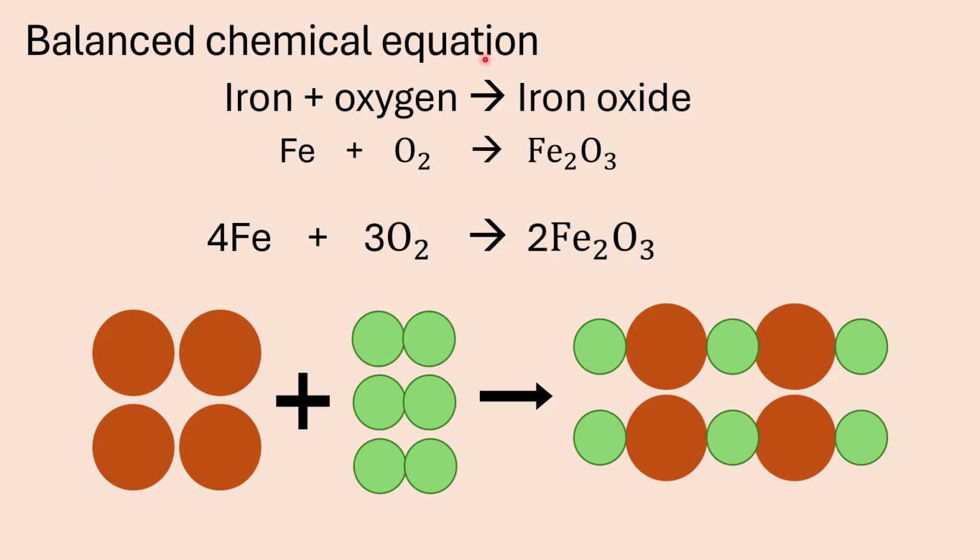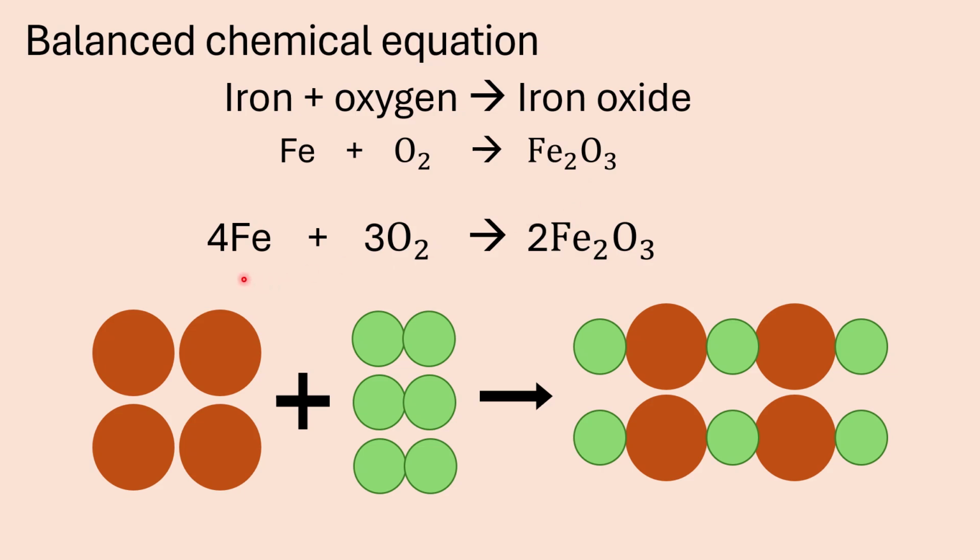Now the balanced chemical equation of iron plus oxygen to form iron oxide. The iron oxide that we are talking about here is red iron oxide, the rust that forms on the layer of the iron. So it will be iron, the symbol is Fe, oxygen is O2, and the chemical formula for red iron oxide is Fe2O3.